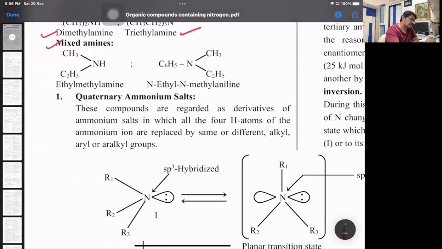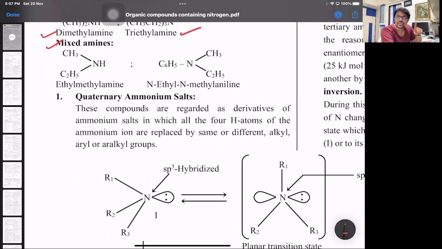Then next comes QAS. What exactly is QAS? Quaternary ammonium salts are derivatives of ammonium salts obtained by the replacement of all the 4 hydrogen atoms directly attached to the nitrogen atom by similar or dissimilar alkyl or aryl groups. So they are derivatives of ammonium salts.